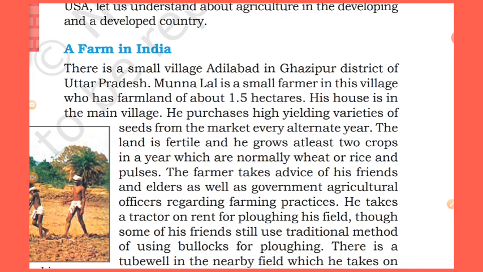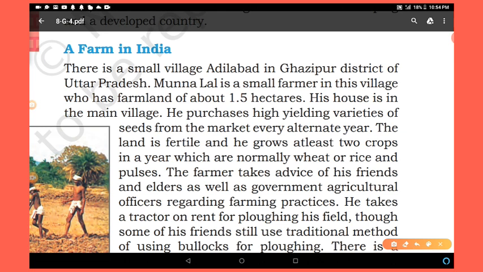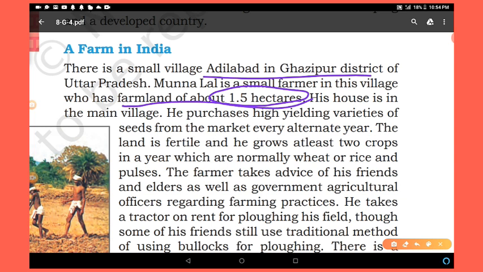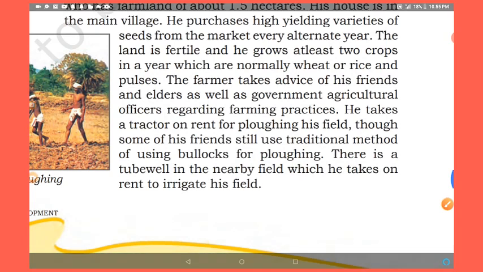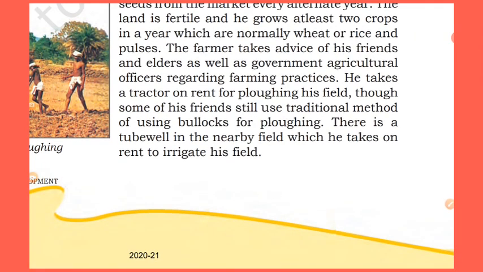For example, a farm in India. Let's start. There is a small village, Adilabad, in Gazipur district of UP. Munna Lal is a small farmer in this village who has farmland of about 1.5 hectares. Here, this is the farmhouse. His house is in the main village. He purchases high yielding varieties of seeds from the market every alternate year. The land is fertile and he grows at least two crops in a year, which are normally wheat or rice and pulses. The farmer takes advice of his friends and elders as well as government agricultural officers regarding farming practices.